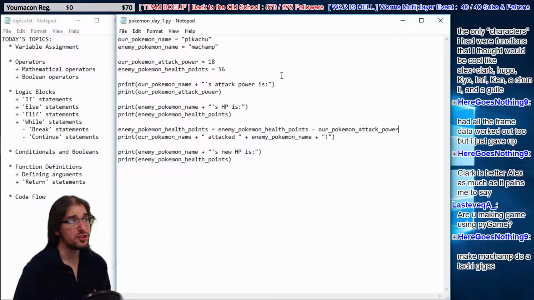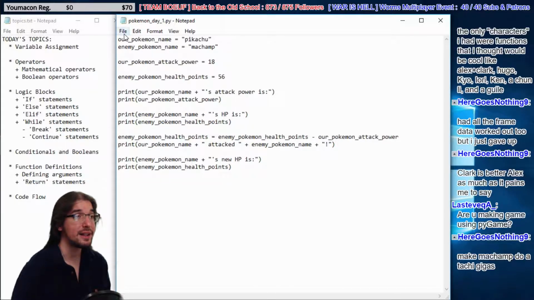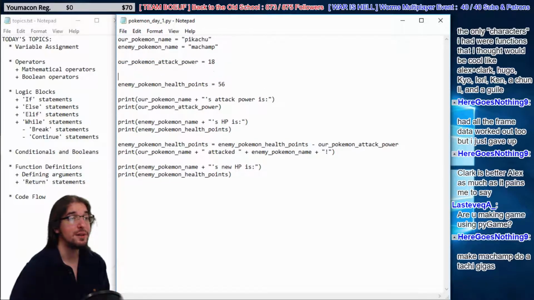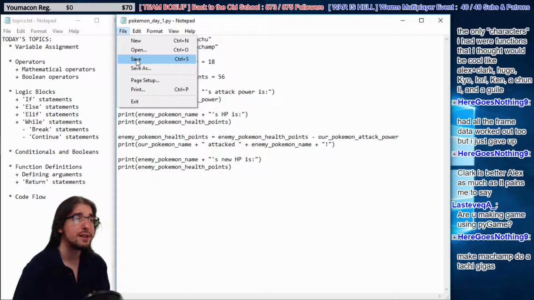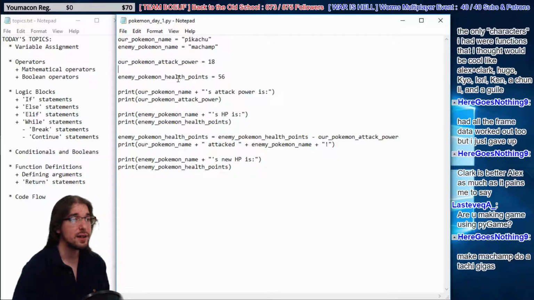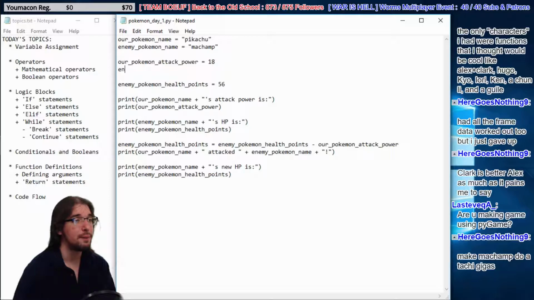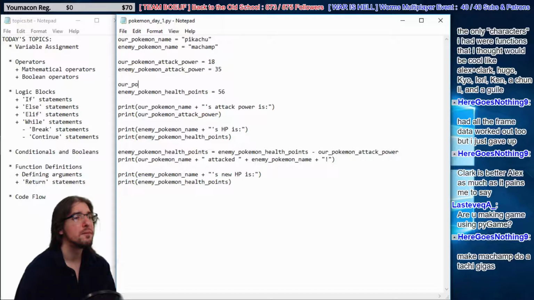Now we need to give Pikachu some health. So let's put some blank lines. In Python, blank lines are pretty much meaningless, so you can put in as many as you want. I've been using some here to make it look a little more readable, breaking it up in a logical way, but it doesn't really matter. In my case, I'm going to put any Pokemon's attack power right here. Machamp has an insane attack power, so let's give him like 34 or 35. And then we're going to give our Pokemon some health points as well, that way Machamp can fight back.